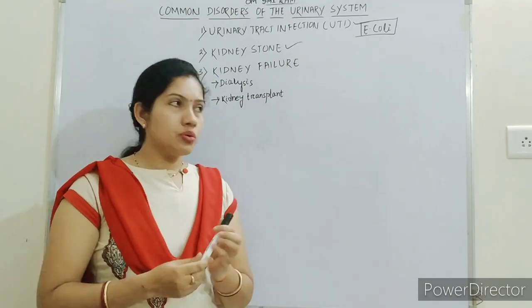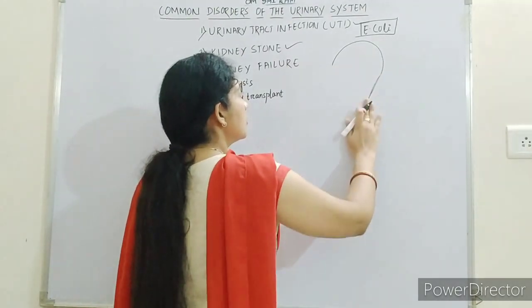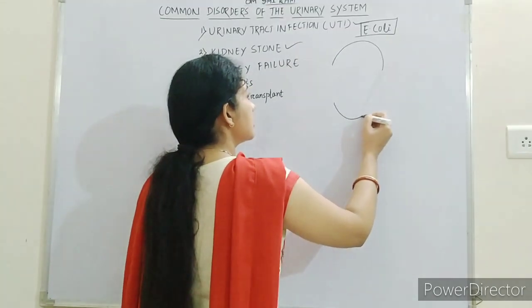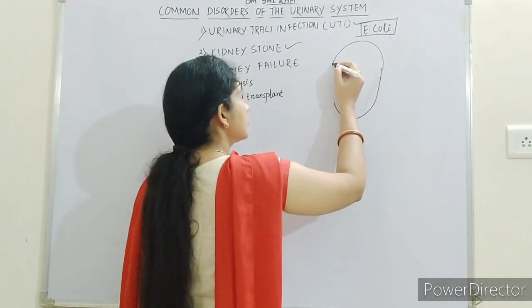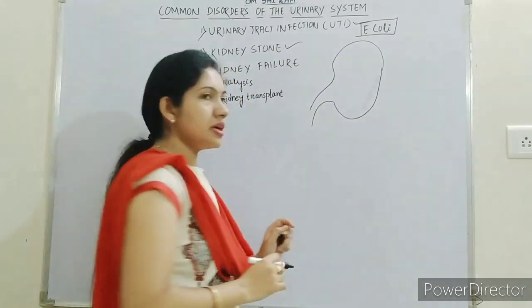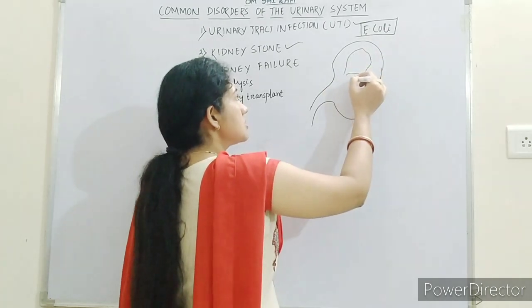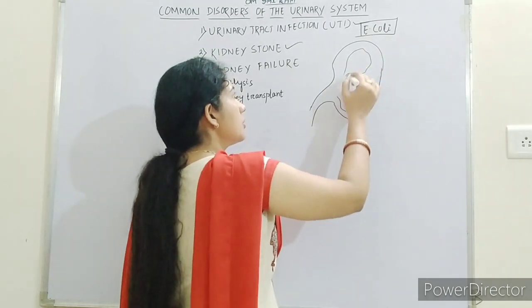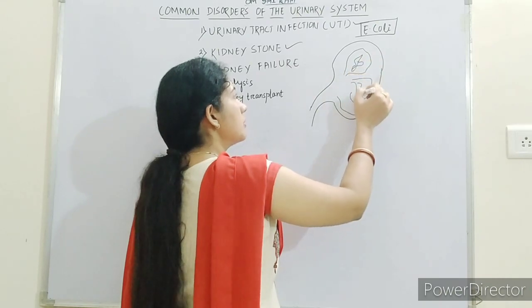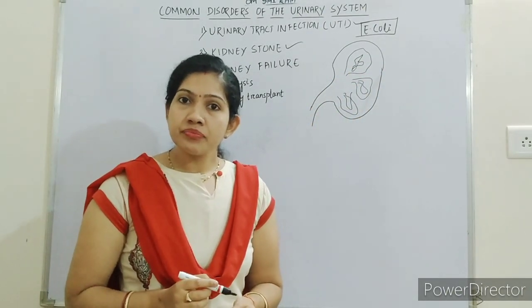Remember? If I show here, I am drawing only a single kidney. This is the ureter. There are a number of small filtering units. We call them what? Nephrons. Nephrons help in the filtration of blood.